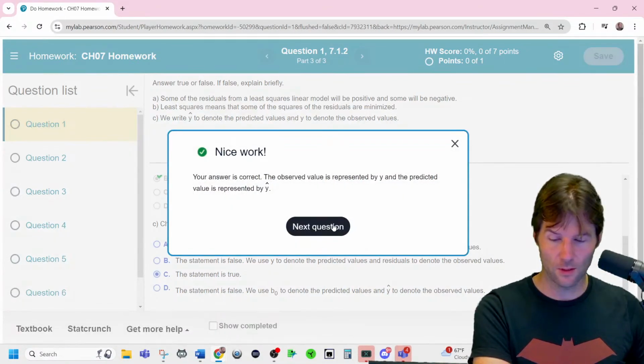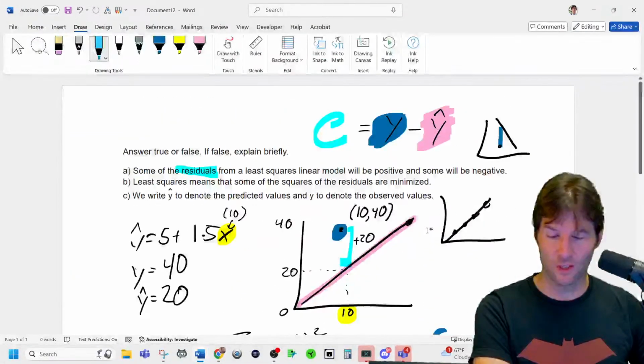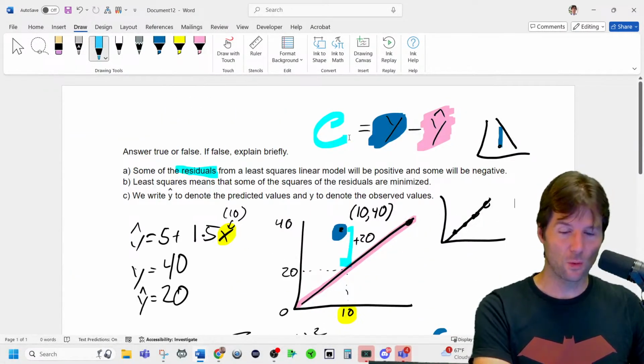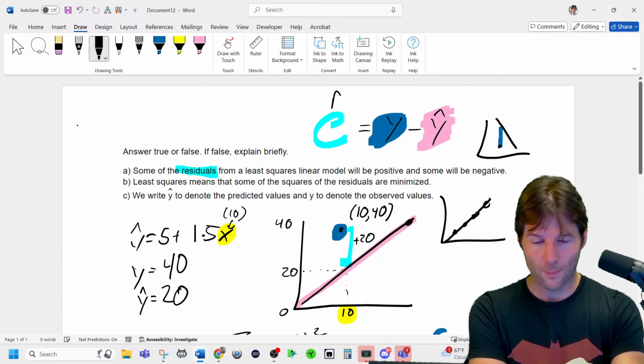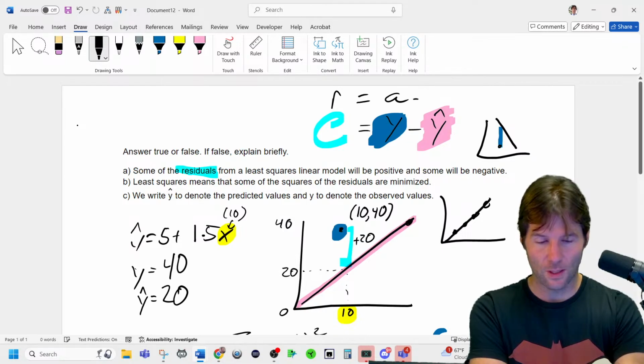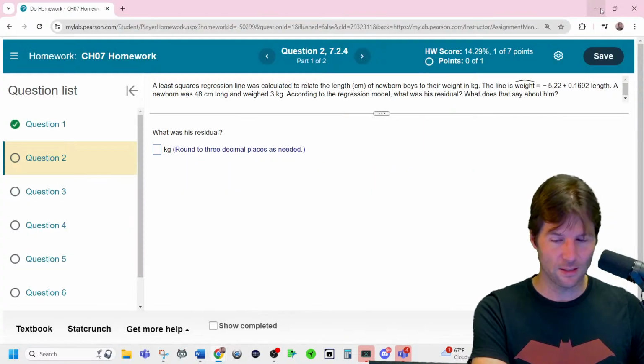We talked about that earlier. So notice a lot of what we're getting into right here is more memorization, that E is the residual, Y is the actual, and Y hat is the predicted. You'll oftentimes see me write things like residual equals actual minus predicted. And that's not notation, that's just a memorization thing. The notation is E for residual equals Y, which is actual, minus predicted, which is Y hat.